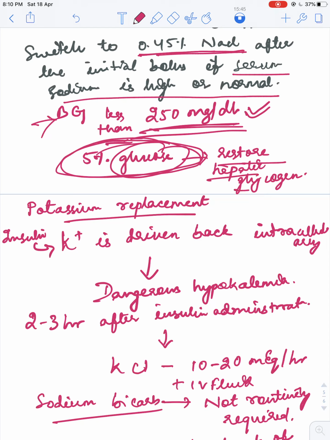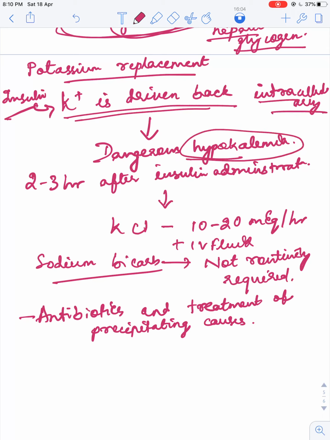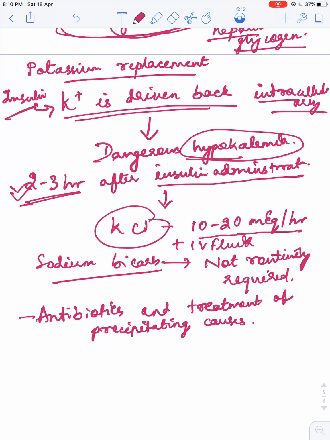This is to restore the hepatic glycogen, and also because the blood glucose falls before the ketone bodies are fully cleared from the circulation. Then next, potassium replacement. Insulin, when it is given, drives the potassium back intracellularly, and this causes hypokalemia. So approximately 2 to 3 hours after the insulin administration, potassium chloride can be given at a dose of 10 to 20 milliequivalent per hour with the IV fluid, and sodium bicarbonate is not routinely required, and antibiotics and other treatment of the precipitating causes is given.